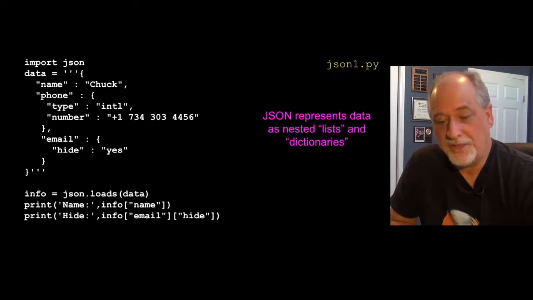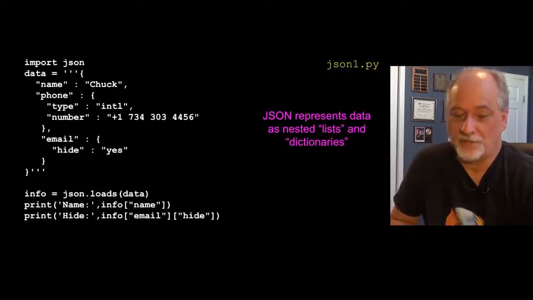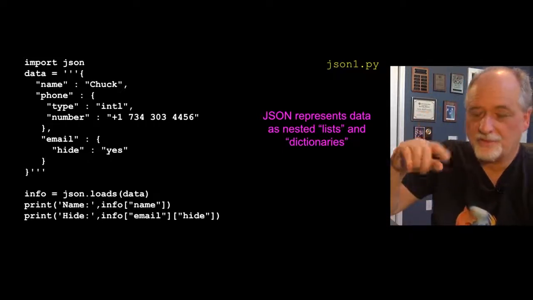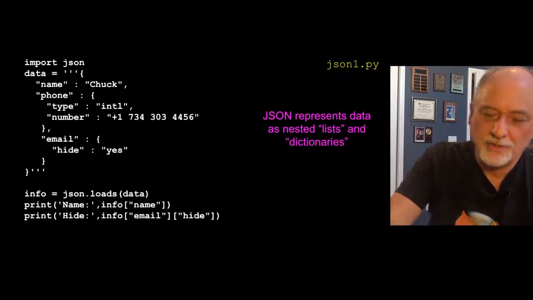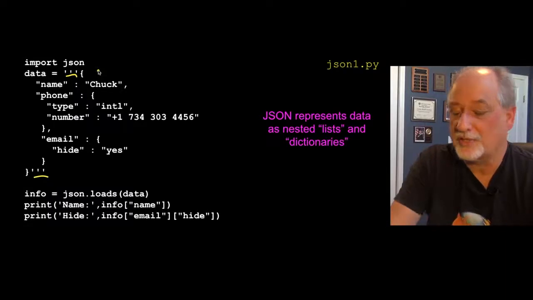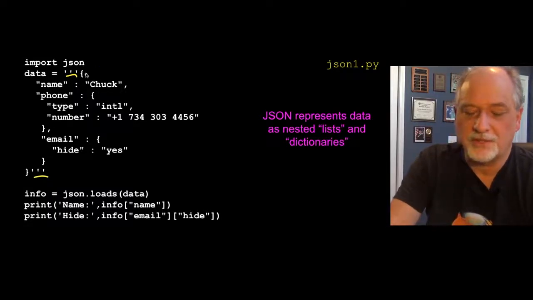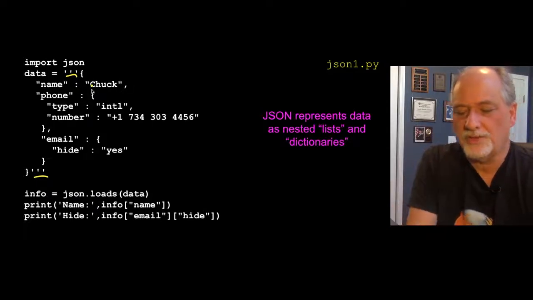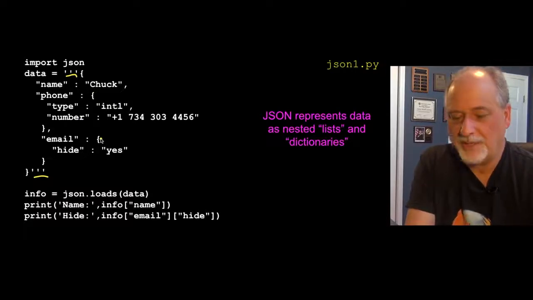So we're all ready to code. Here is some Python that's going to process some JSON. Keep it straight: Python processes JSON. Again, I'm using the triple quoted string here. Now you'll notice the syntax that we are using is not angle brackets, but instead curly braces. Within the curly braces you have key value pairs: name, colon, Chuck. The key, colon, value, and both sides have quotes. You can also have objects within objects: curly brace, key value pairs. Looks a lot like Python.